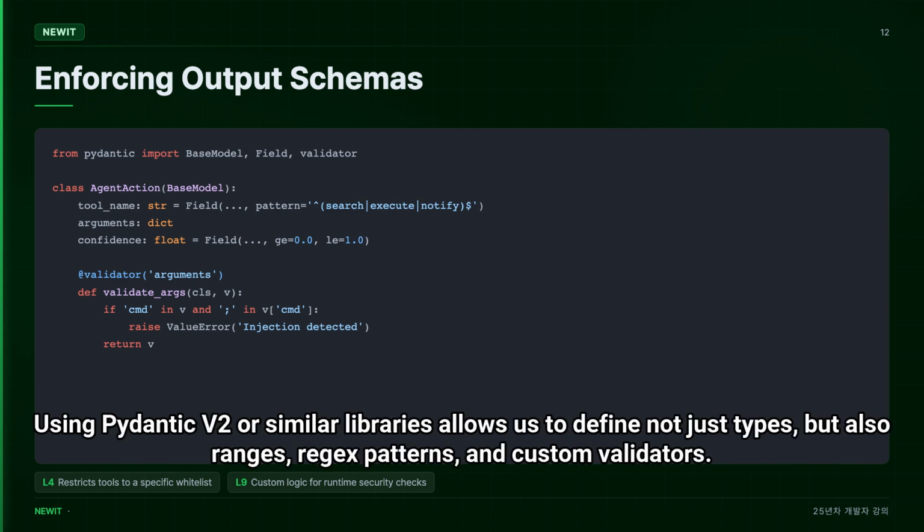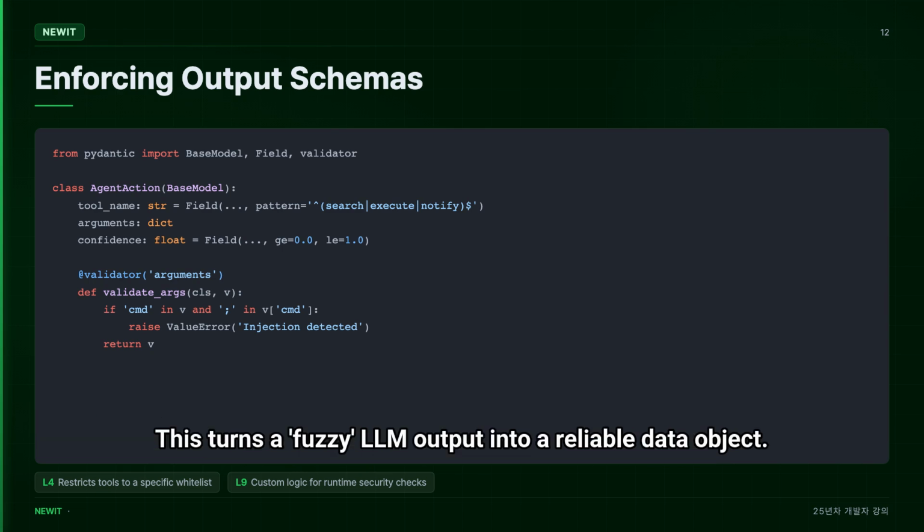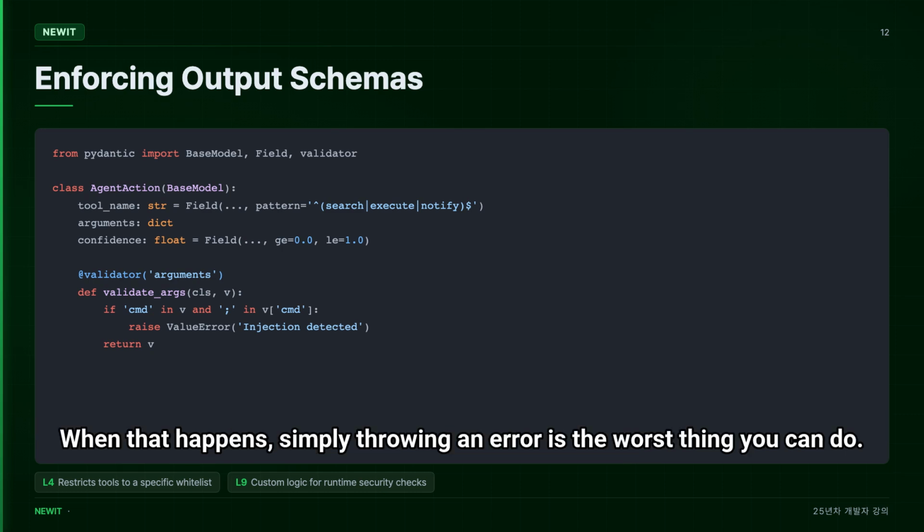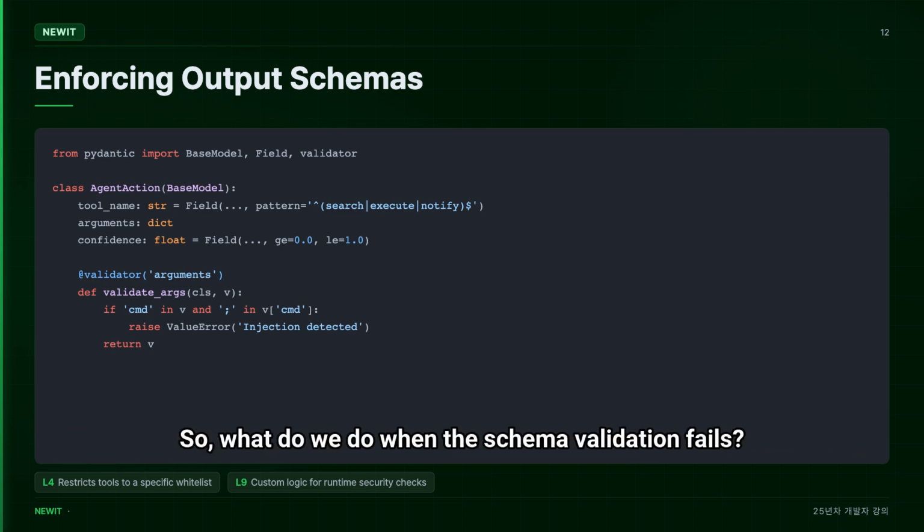Using Pydantic v2 or similar libraries allows us to define not just types, but also ranges, regex patterns, and custom validators. This turns a fuzzy LLM output into a reliable data object. But here is the hard truth: models will still fail to follow these schemas about 5% of the time on complex tasks. When that happens, simply throwing an error is the worst thing you can do. So what do we do when the schema validation fails?